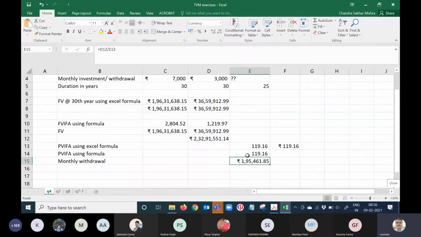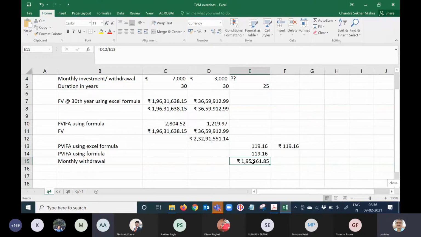I have given the formula here also. If you want, you can directly use the formula that we used yesterday in that table. Both of them will give you the same answer. No doubt about that. Okay. Any doubt?